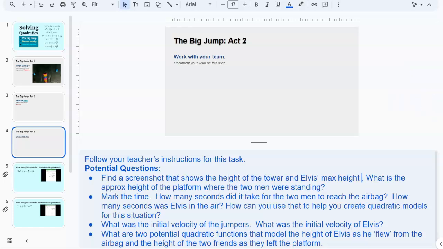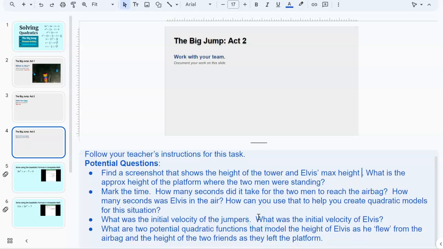What was the initial velocity of the jumpers? I don't know that we can figure out Elvis's velocity at this stage. Maybe we can. Maybe when we write our equation, that equation is going to reveal that. And then the initial velocity of the jumpers: if they're just falling and not really jumping up, or did they really jump up? So those are things to ask. And then, what are potential quadratic functions to model these jumpers and Elvis as he flew from the airbag?